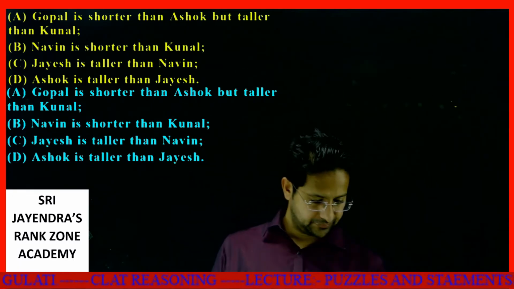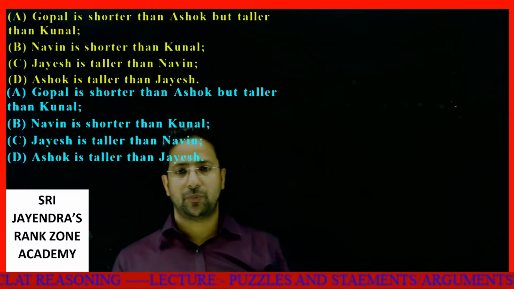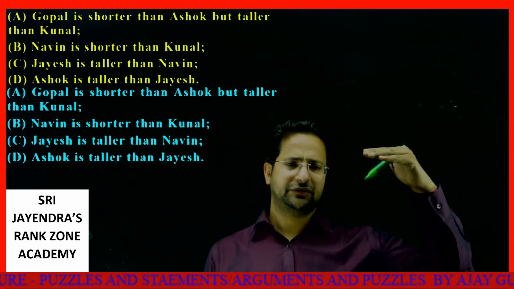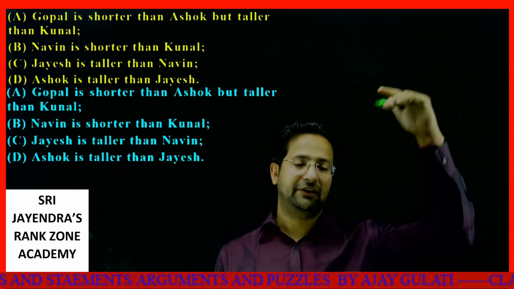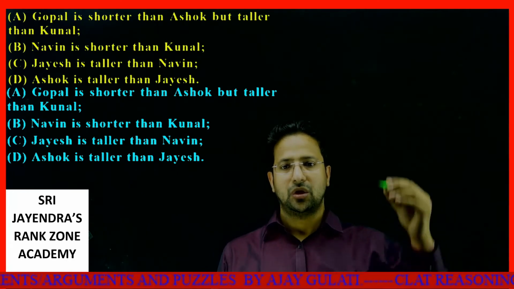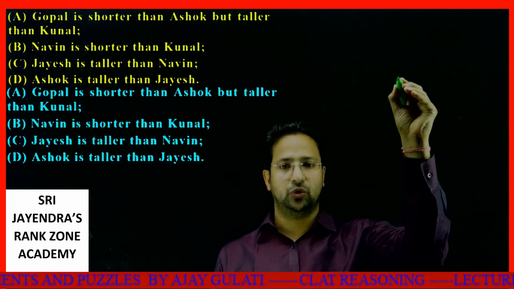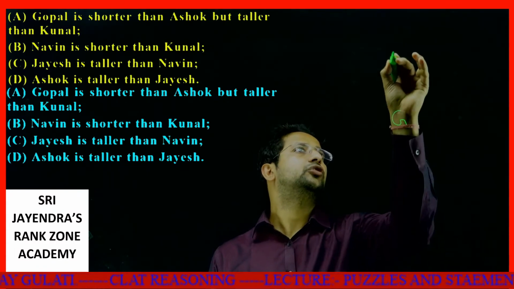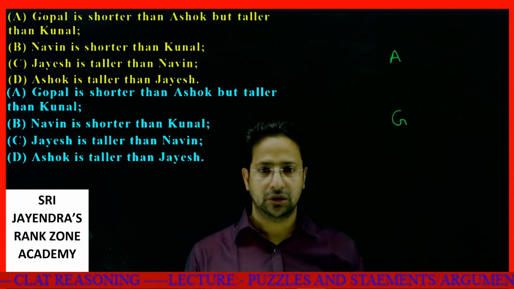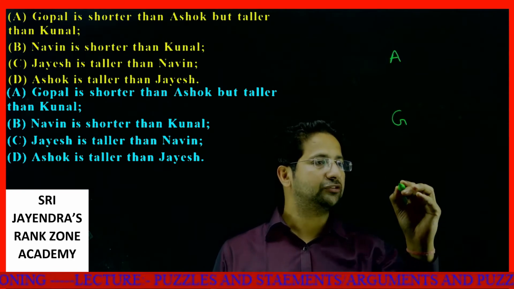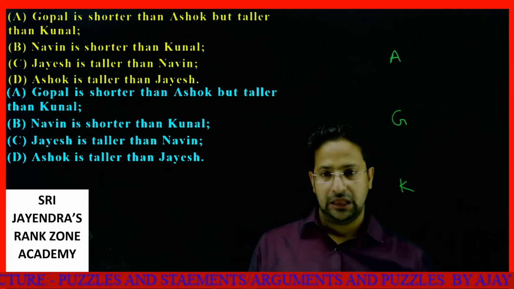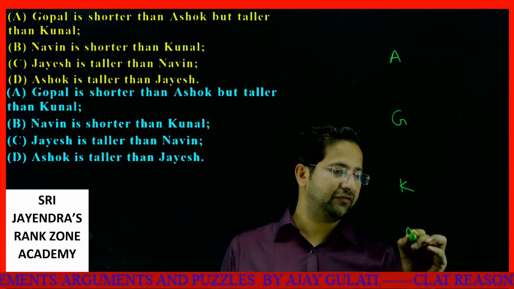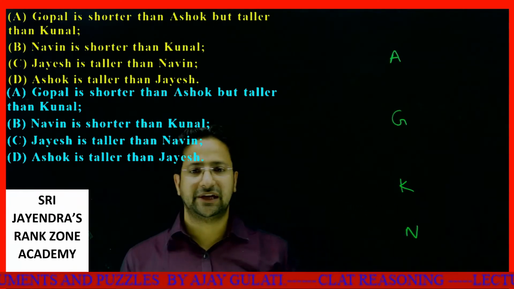First part, Gopal is shorter than Ashok but taller than Kunal. See, if someone is taller, I'll put him at a higher level. If someone is shorter, I put him at a lower level. Gopal is shorter than Ashok but taller than Kunal. Now, Naveen is shorter than Kunal, so I'll put Naveen even further down. Jayesh is taller than Naveen.